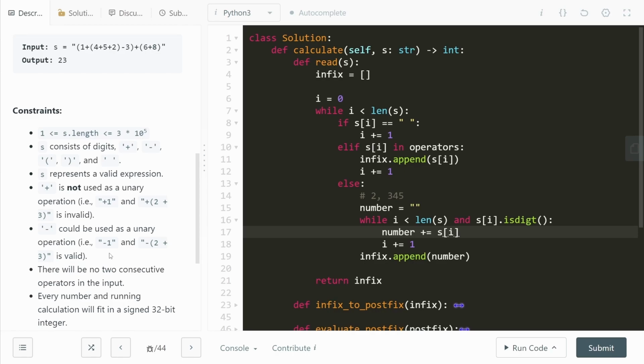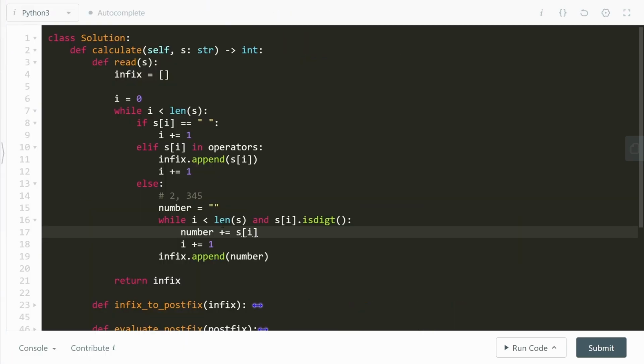So what is a hacky way around this? Again, this is going to be a very hacky way, but what we can do is add a 0 in front of it. So as soon as we get a unary minus, we're going to do 0 minus that thing. So in the case of -1, we'll instead write it as 0 minus 1. And instead of minus of 2 plus 3, we are going to write it as 0 minus 2 plus 3. This is going to make the rest of the implementation consistent with our logic.